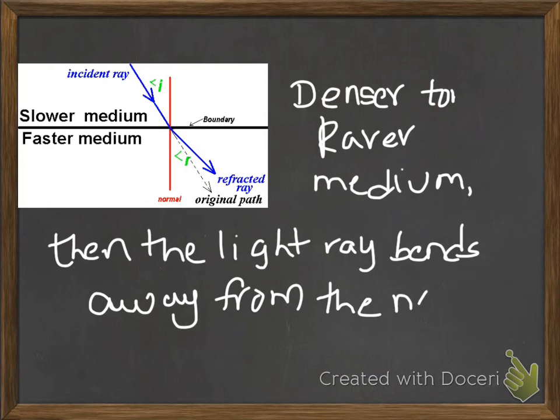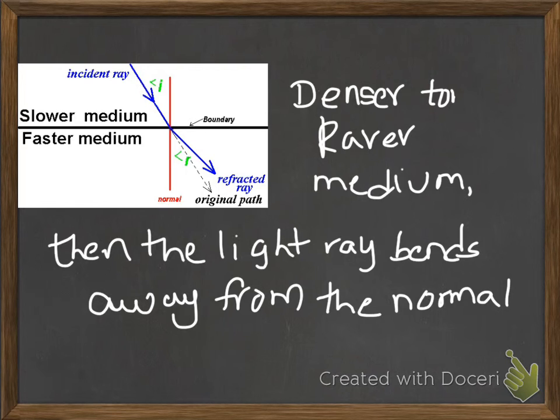Here, the denser medium is water and the rarer medium is air. Because when it passes from water to air, it speeds up and bends away from the normal.